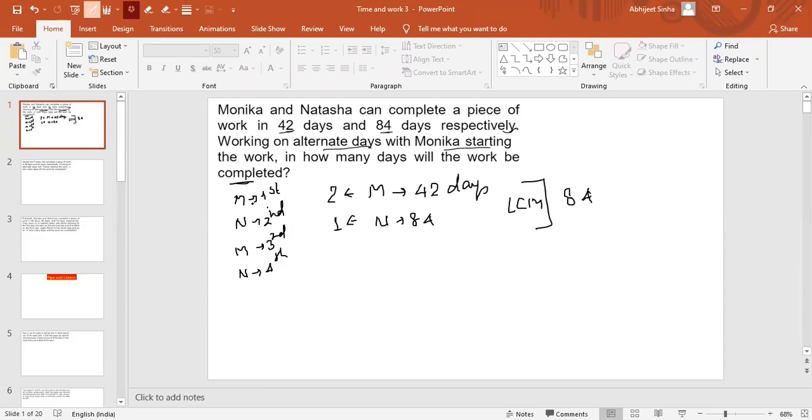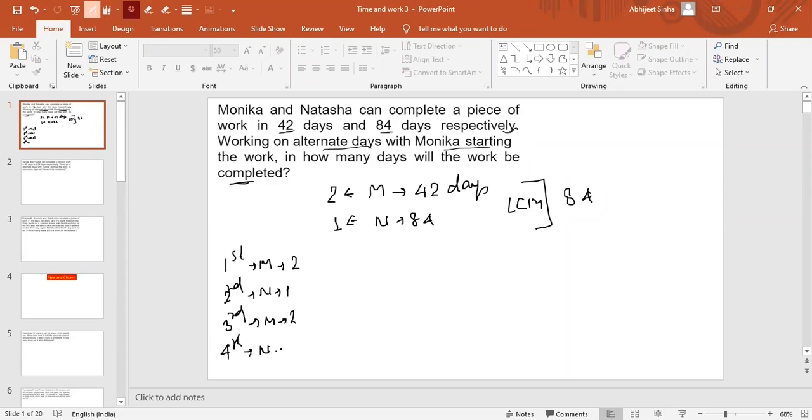As we know, if Monica works on the first day, Monica will do 2 units of work. So you can write here that on the first day Monica will complete 2 units of work. Kindly mute yourself, Rahul. The second day is Natasha, and Natasha will do 1 unit. The third day again Monica will do 2 units. And the fourth day again Natasha will do 1 unit.